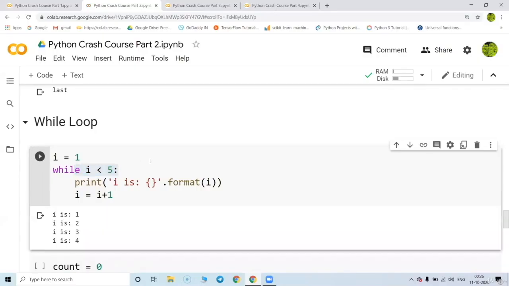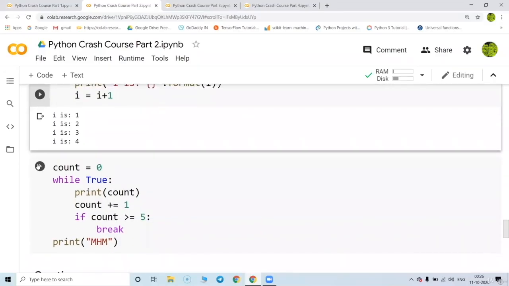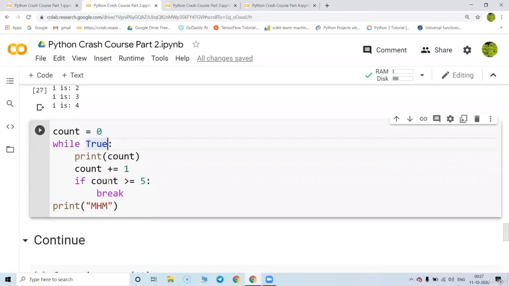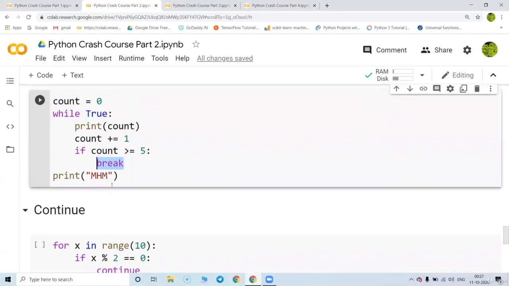Great. So I 1, 2, 3, 4, it is printing. When I take count equal to 0 while true, and now I'm not putting any condition with while. So you can take the help of a break, or you can take the help of a continue. So break will come out of the loop if the condition is satisfied, and continue will continue in the loop until the condition is satisfied.